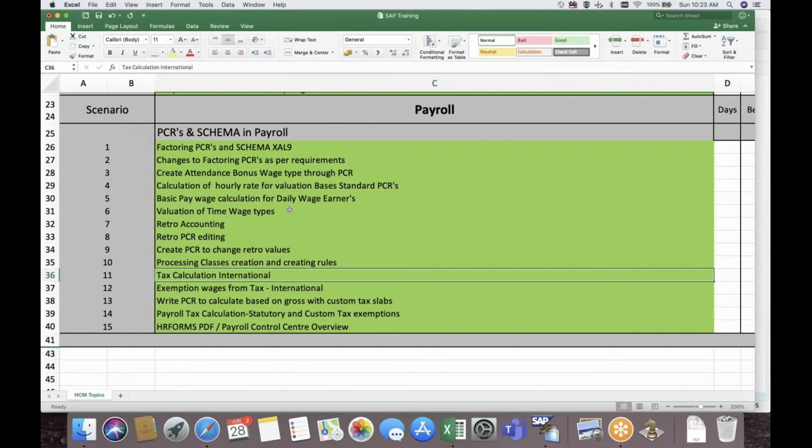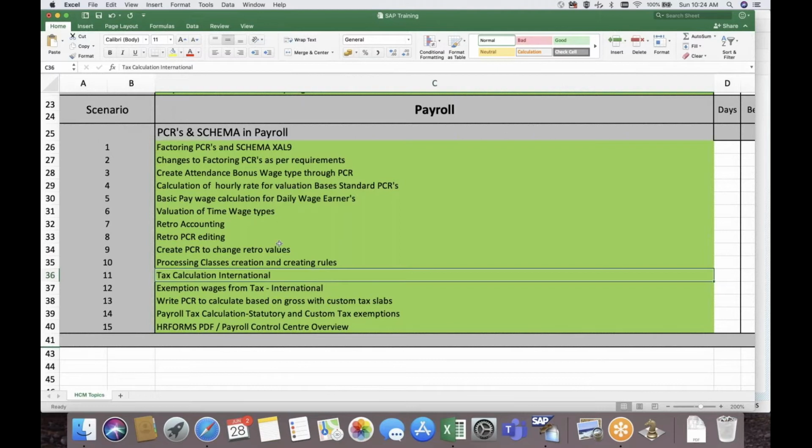So you mean after this, once we learn this payroll PCR schema, we will be able to work on any country, even if we don't know the legislation? Yes, you can work on any country. Legislation, you are talking about tax. Whenever you are having tax, let's say US benefits you have, everything is configurable. It means you have to do the configuration for that. It's not writing the PCR.